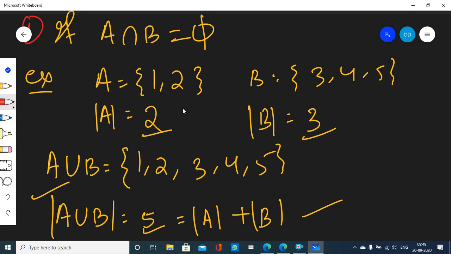And also it is very intuitive. Even without taking an example, you can do it in your head. Obviously A union B will carry all the elements of A and all the elements of B. No element is common between A and B. So both 2 elements will be written once, and all 3 elements of set B will also be written once. There will be 5 elements inside A union B. It is very obvious, right?